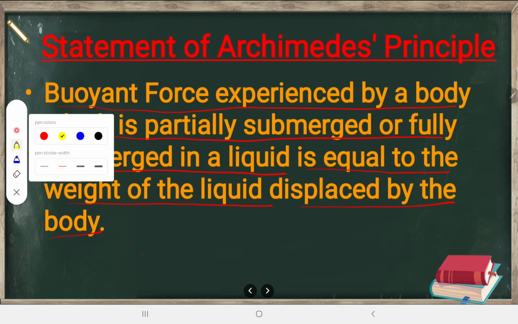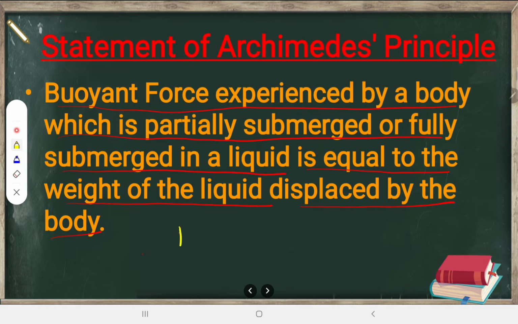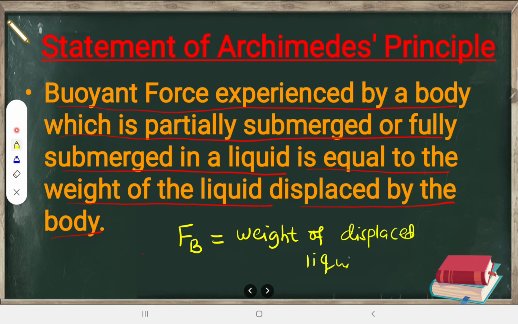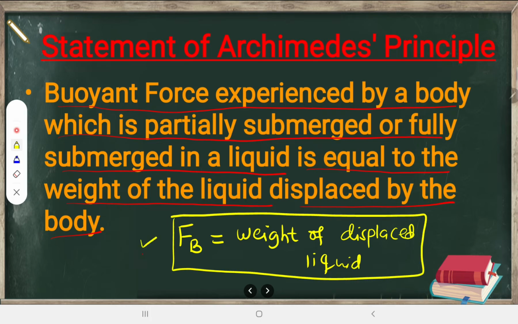For a completely submerged body or partially submerged body, this buoyant force is equal to the weight of displaced liquid. So this is the statement of Archimedes principle. Based upon this, when we do the numericals, it becomes quite obvious and easy for us.